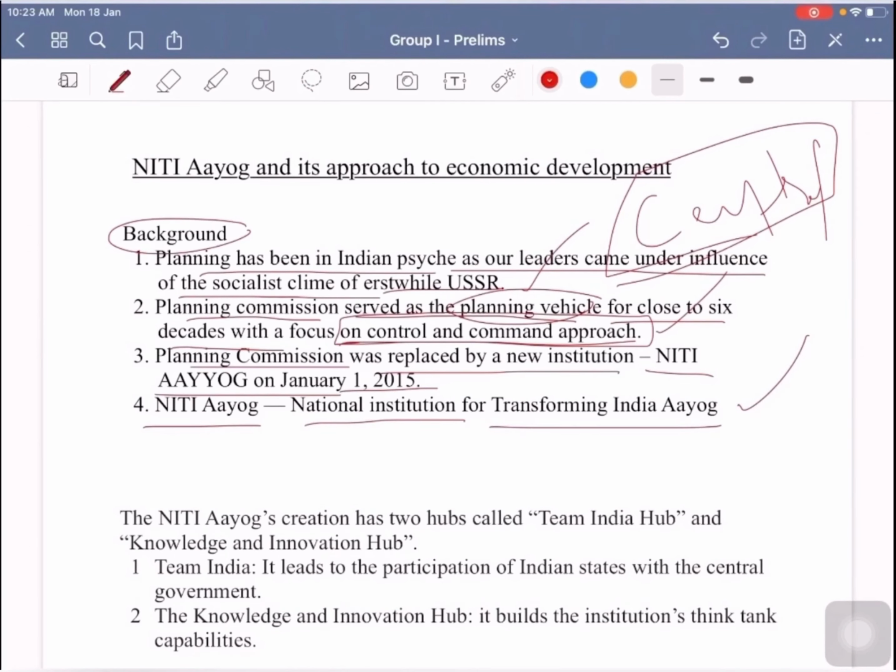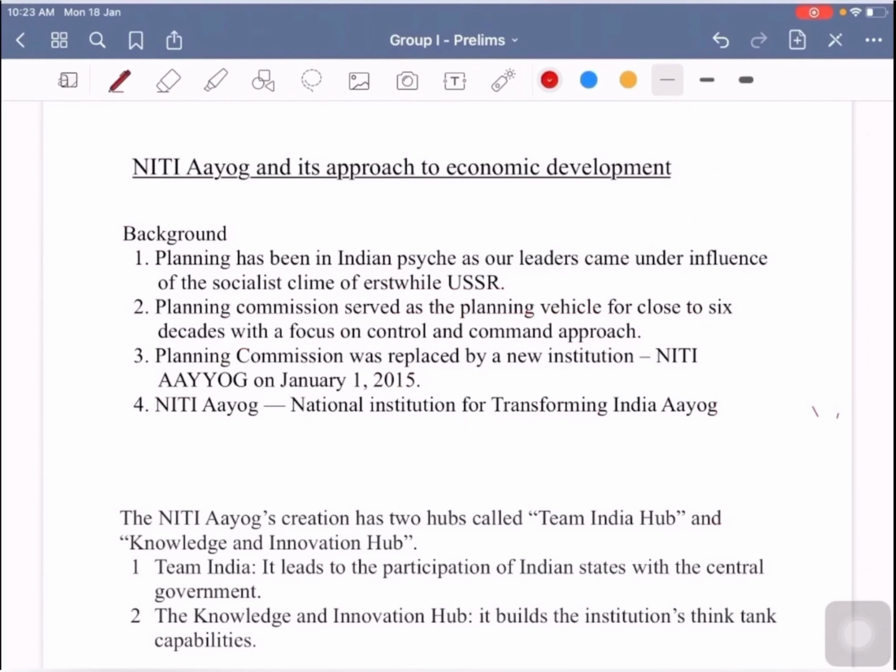This Niti Aayog was envisaged to change the concept of planning from a control and command approach to a modern, flexible, robust approach, according to the times and needs of the economy. Post liberalization, the economic scenario of the Indian economy has changed.